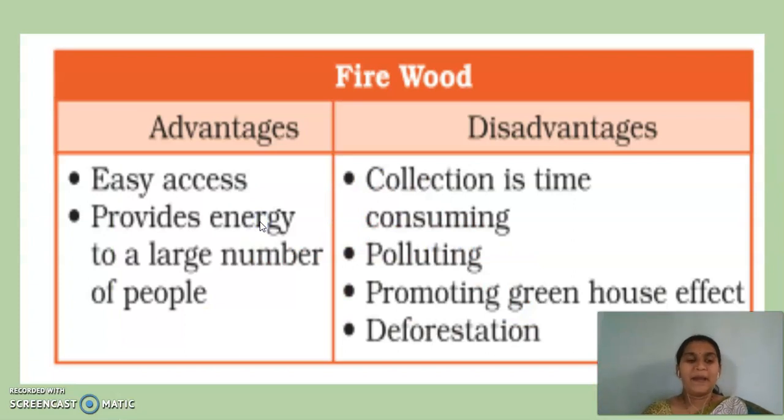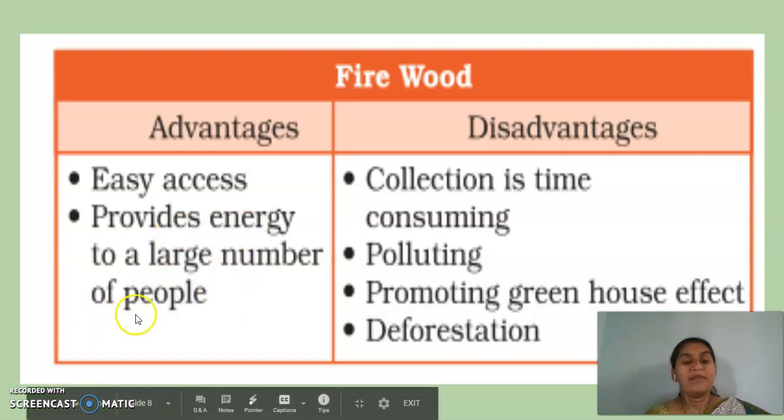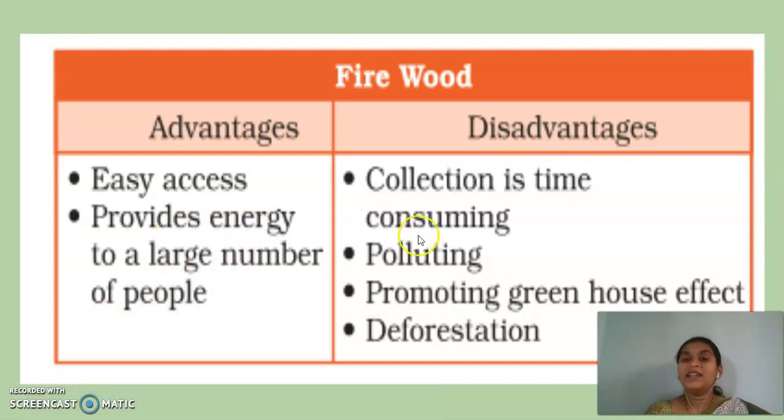Yes. Then let us see what the advantages of firewood are, children. What are the advantages? See here, easy access. Of course, wherever there is tree waste and even animal waste, the cow dung, they use it as dry dung also for the fire. So easy access will be there. It provides energy to a larger number of people, so it gives energy to a large number of people.